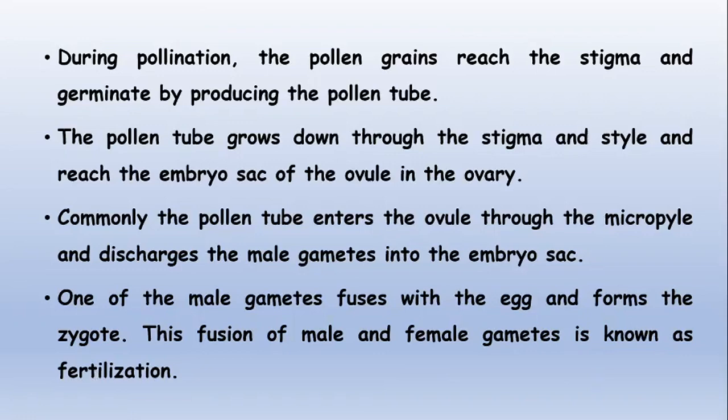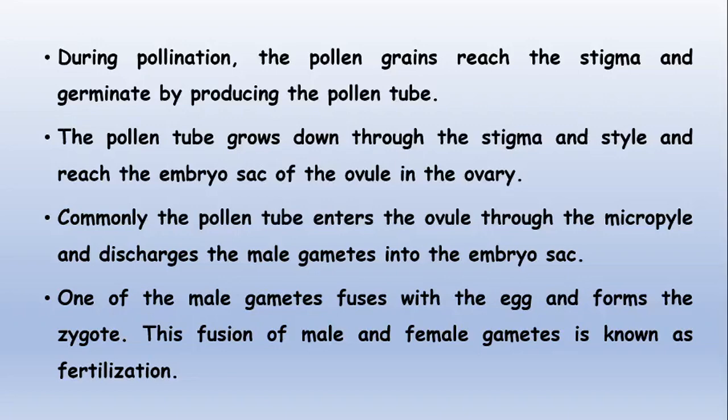During pollination, the pollen grains generally reach the stigma and germinate by producing the pollen tube. The pollen tube grows down through the stigma and style and reaches the embryo sac of the ovule present in the ovary. Commonly, the pollen tube enters the ovule through the micropyle and discharges the male gametes into the embryo sac.